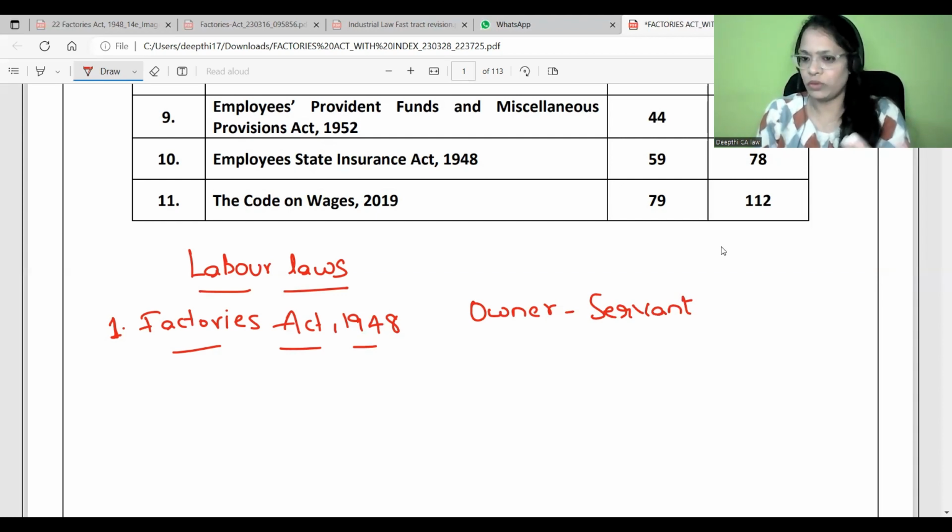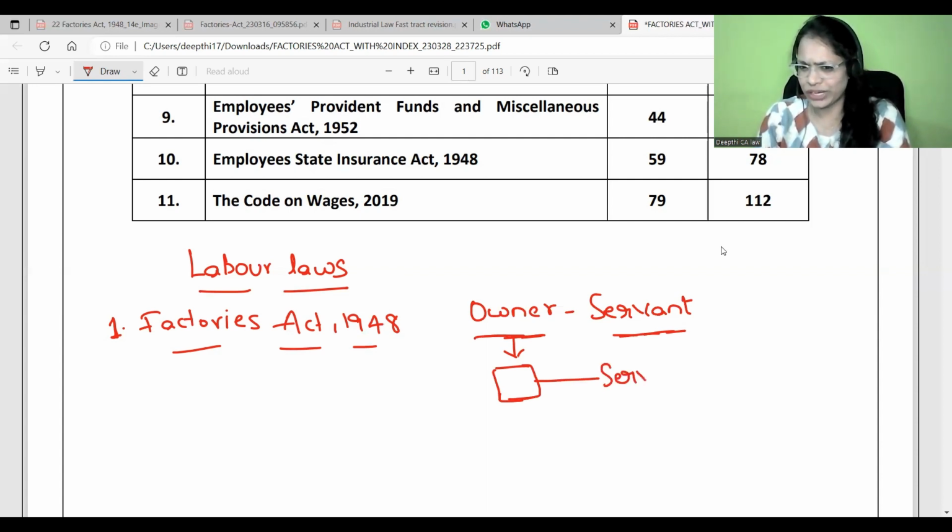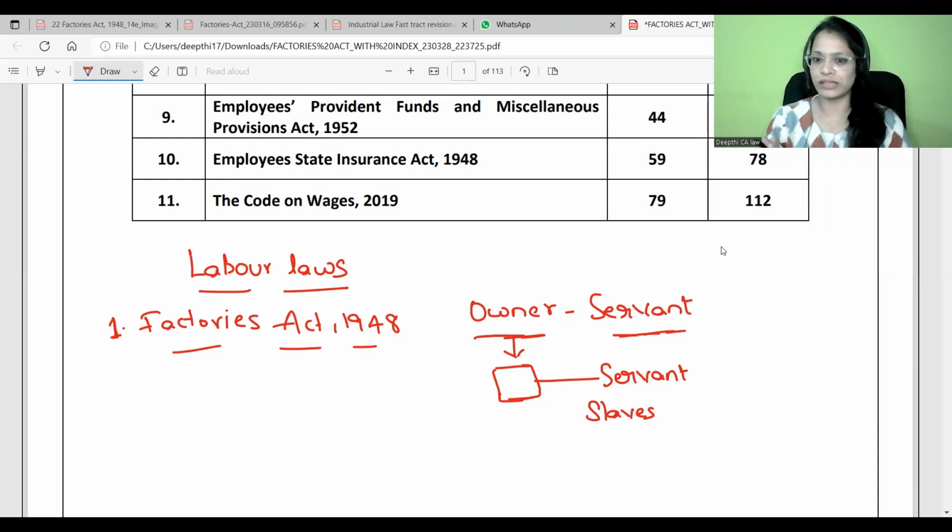People who were rich and who had influence used to be the owners, and people who were poor and worked under some management were considered servants. For example, an owner establishes a factory and employs employees to work in that factory. How did the owner treat them? Literally as slaves. The other name for servant is nothing but slave. So the old scenario was: owner, servant, and the owner treated these people as slaves.